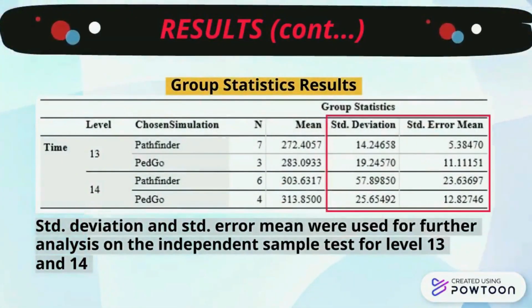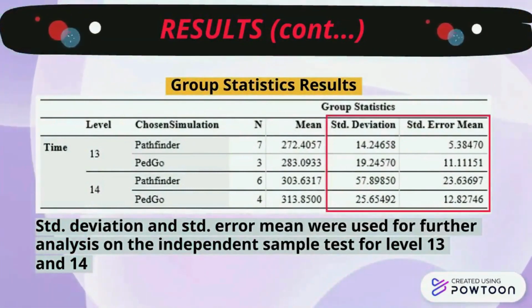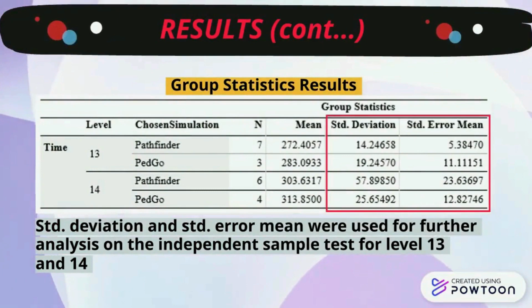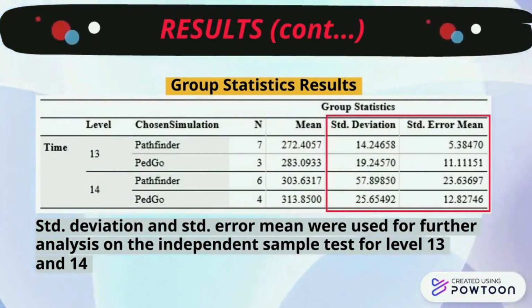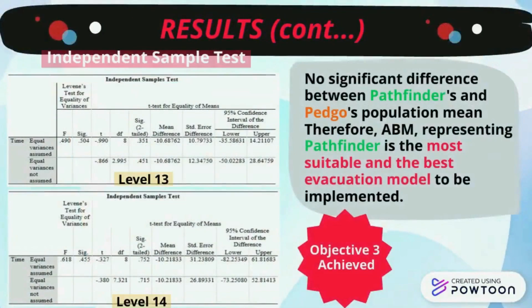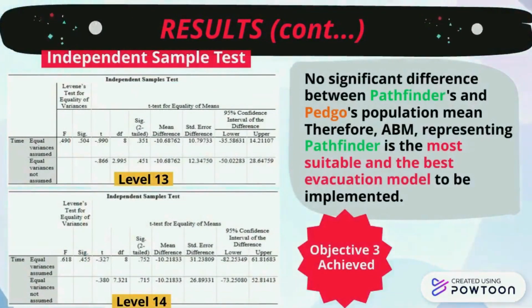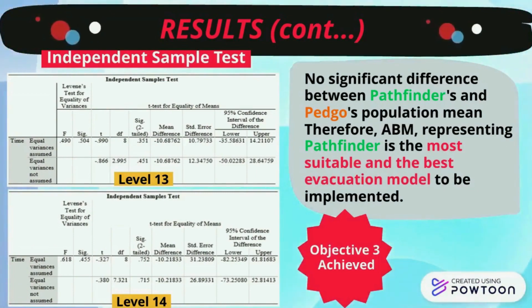Furthermore, a detailed analysis was conducted to study the group statistics for independent sample tests. The standard deviation and standard error mean for Pathfinder and PetGo were used to compare the mean of both simulation models and determine whether the two population means differ. As a result, there is no significant difference between Pathfinder and PetGo based on the independent sample test. Due to the lowest mean value, ABM representing Pathfinder is the suitable and best evacuation model to be implemented for the Yayasan Melaka building. This result shows that we have achieved the last objective.